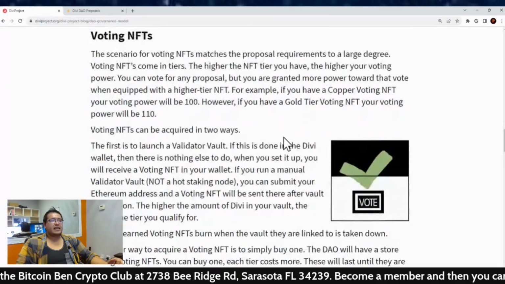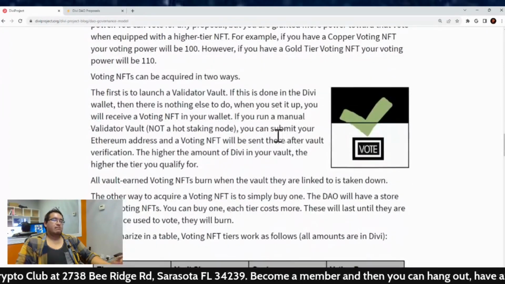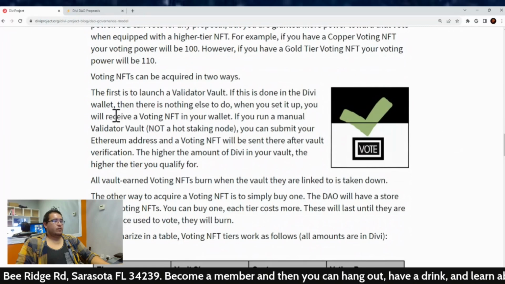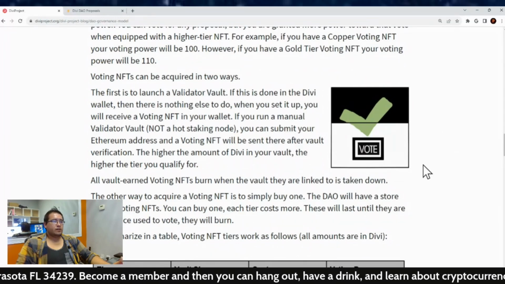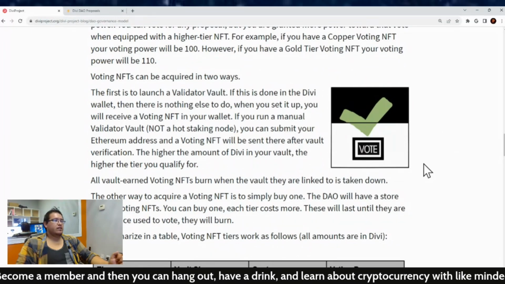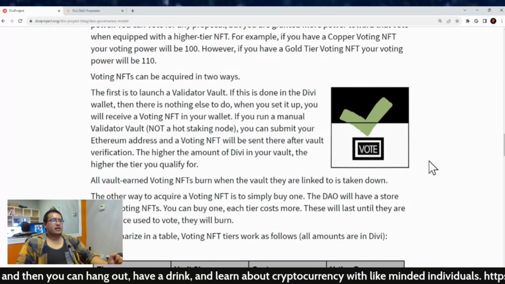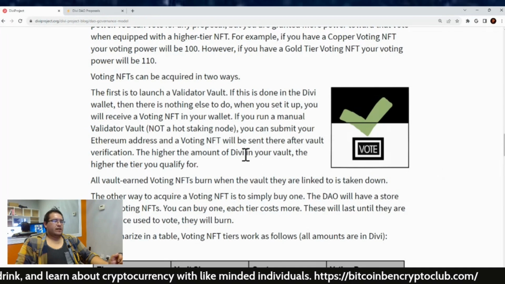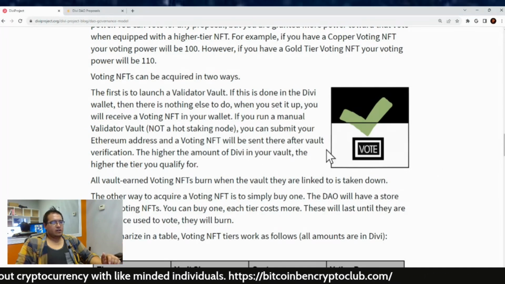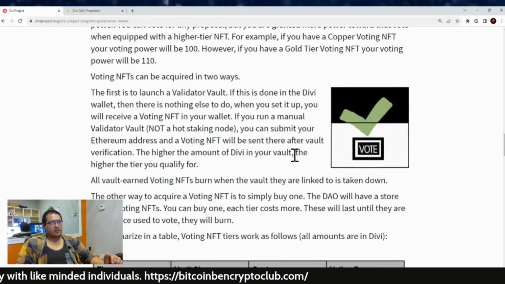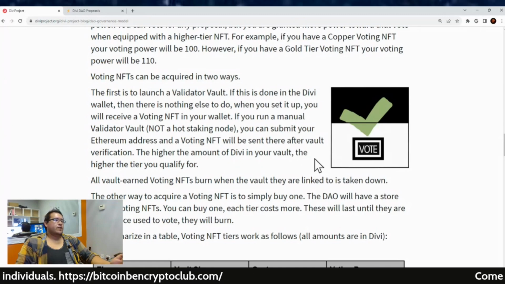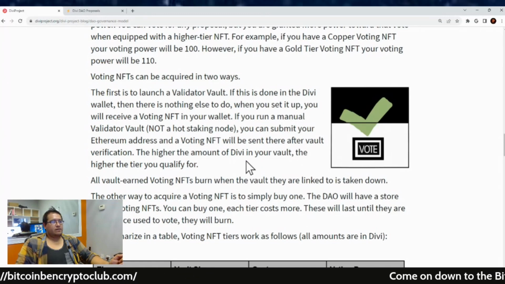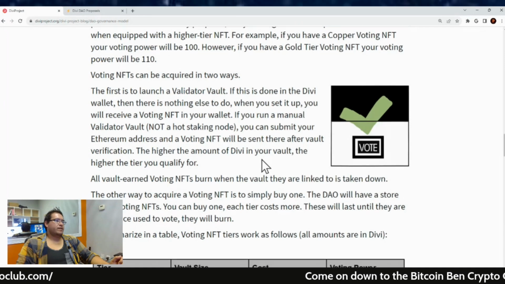Now, voting NFTs can be acquired in 2 ways. Again, basically the same way as before for the proposals. First is to launch a validator vault. If this is done in the Divi wallet, then there is nothing else to do. When you set it up, you will receive a voting NFT in your wallet. Now, if you run a manual validator vault, not a hot staking node, you can submit your Ethereum address and the voting NFT will be sent there after the vault verification. Now, the higher the amount of Divi in your vault, the higher tier you qualify for.